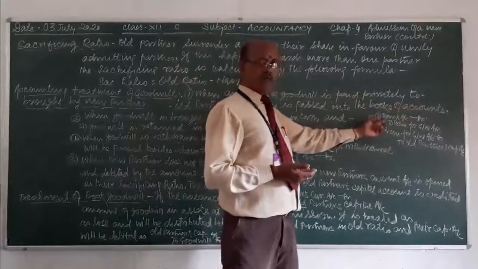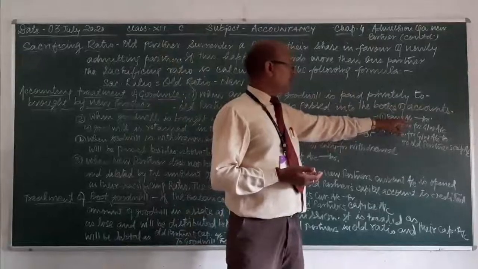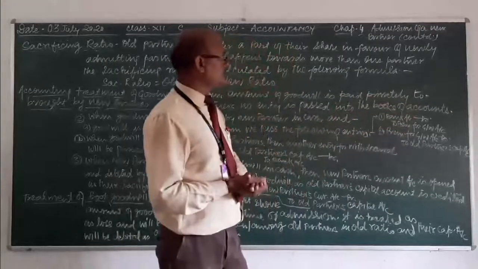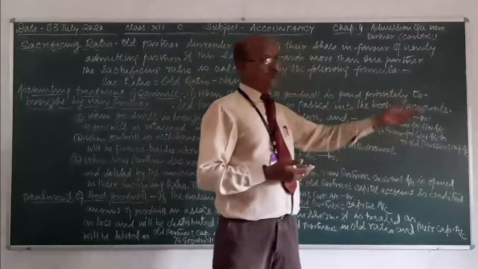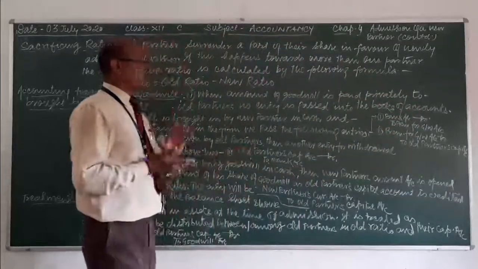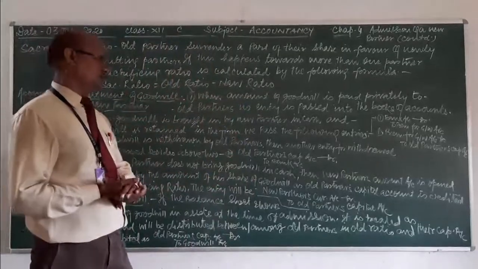Bank account will be debited in the firm's book, and because the item is premium for goodwill, that will be credited. Then entry 1 will be bank account to premium for goodwill.